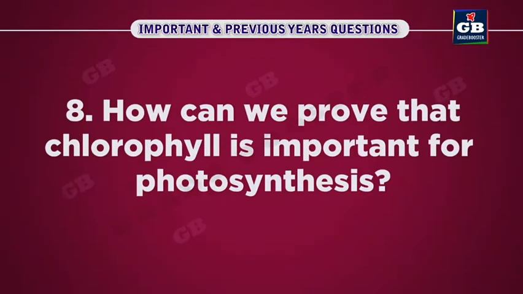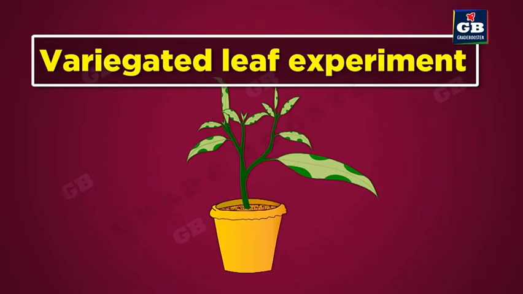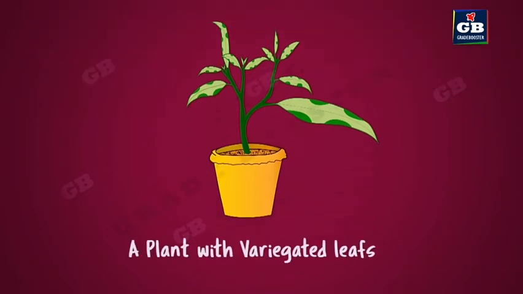Now how can we prove that chlorophyll is important for photosynthesis? Yes, it can be done by the variegated leaf experiment. For this experiment, we need a plant with variegated leaves, meaning leaves which have different colored patches.